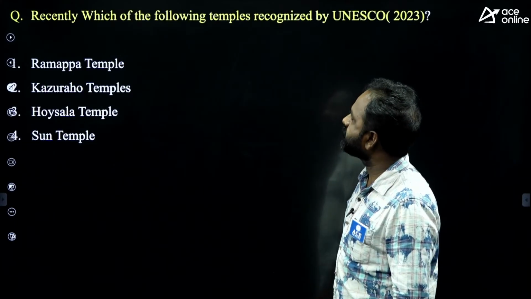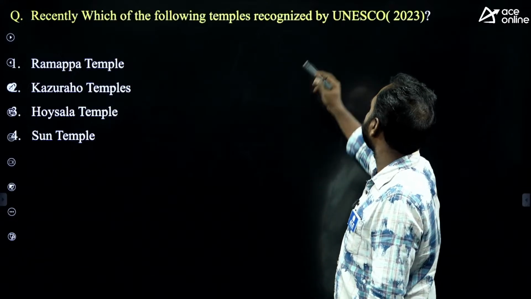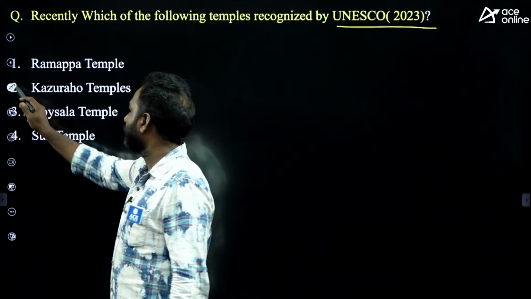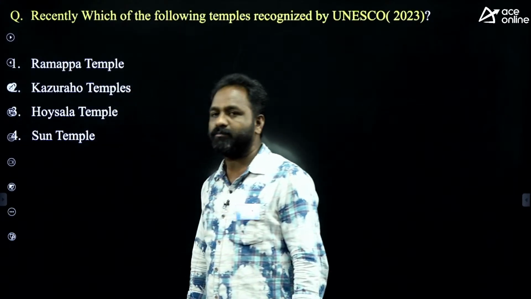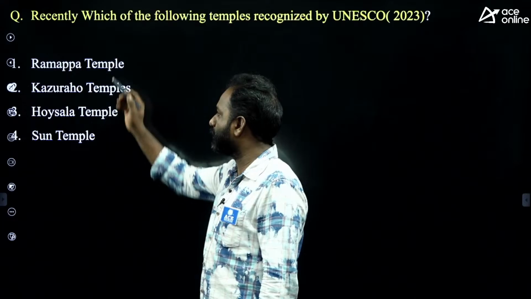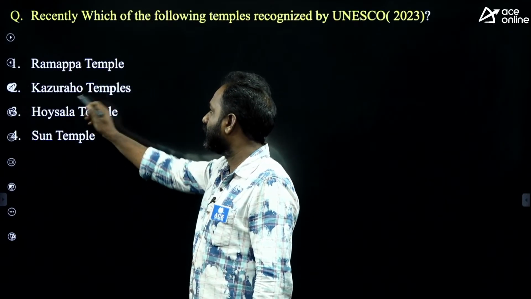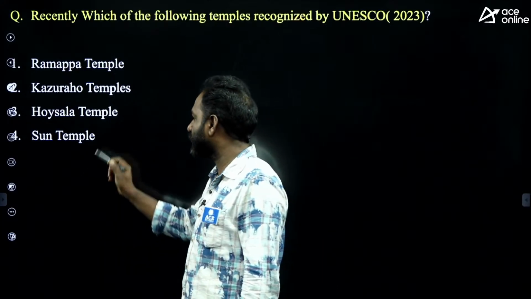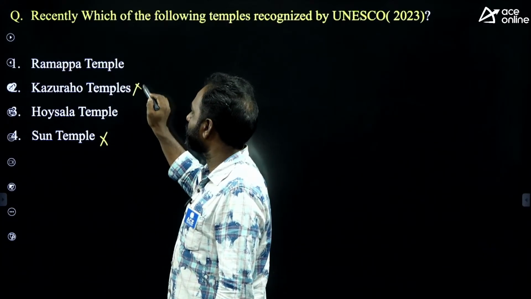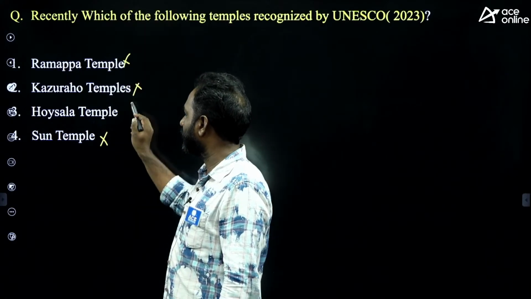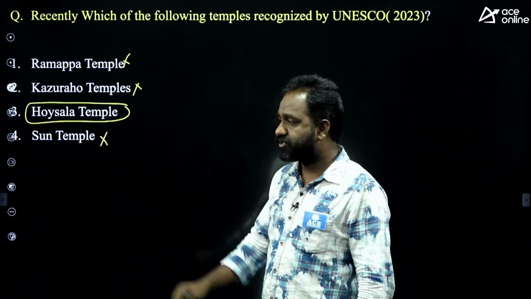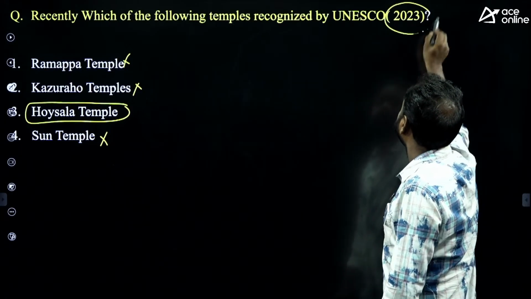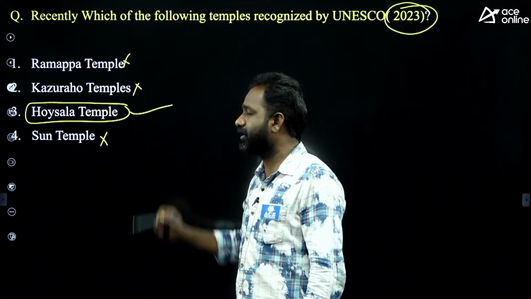Next. Recently, which of the following temples were recognized by UNESCO in 2023? Nothing but called World Heritage Center. Ramappa temple, Rudrashwara temple, Khajuraho temples, Hoysala temple and Konark Sun temple. Konark Sun temple already got. Khajuraho temples got. Ramappa temple got, and the answer is Hoysala temple. See, all temples got the UNESCO World Heritage Site, but the question asked about 2023. That is called Hoysala temple.